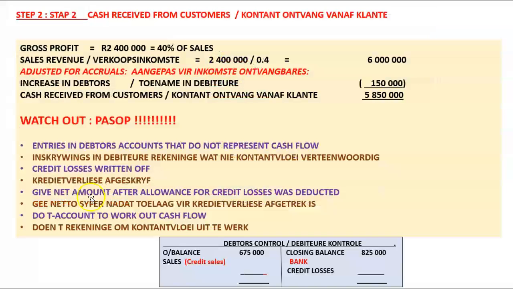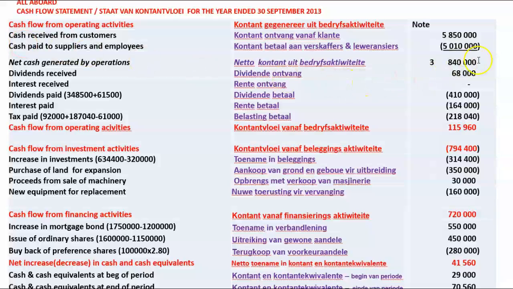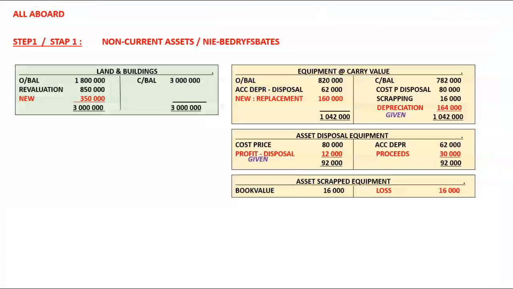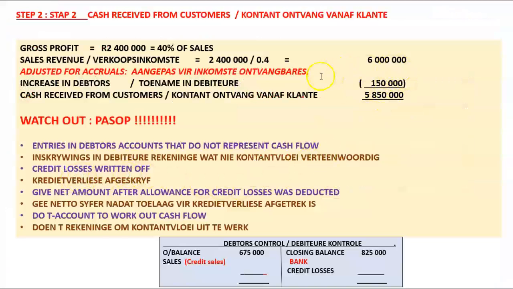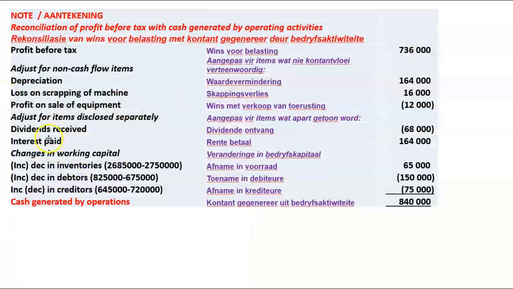Now here, when we actually adjusted it for accruals, we only had inventory and creditors, but remember, I work on the third line item, so I also have to take the movement of debtors into account. So the first thing that I'm going to do is take that increase in debtors as well as the decrease in inventory and the decrease in creditors, and I'm going to plot that as total movements in working capital: inventory, debtors, creditors.